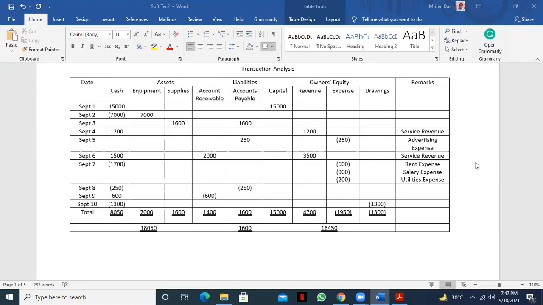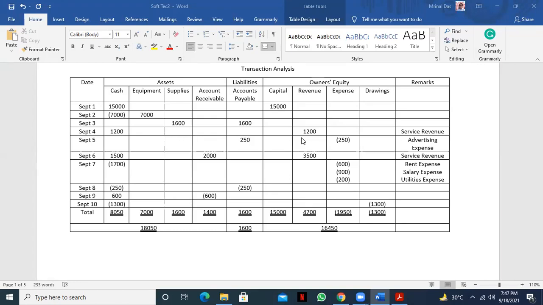So 1200 is a cash transaction, right? Because cash increased by 1200 taka and revenue increased by 1200 taka. Are you clear? Yes, sir.